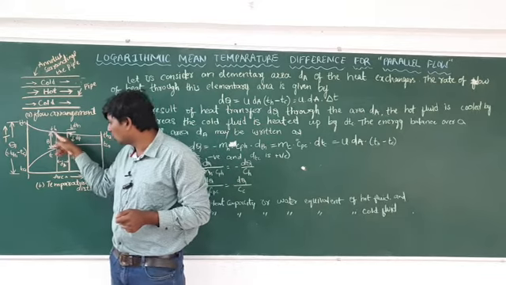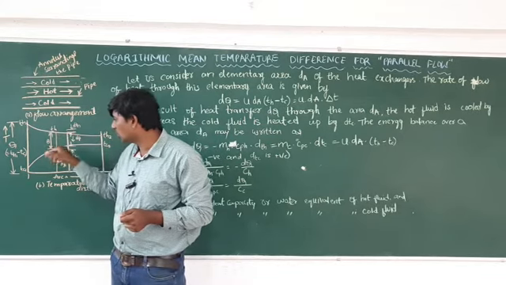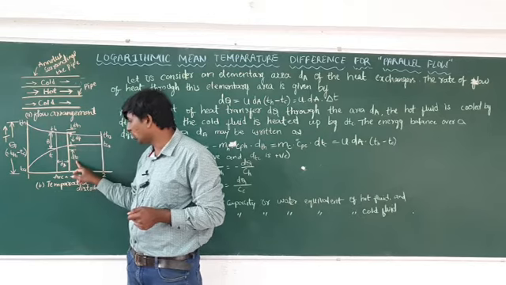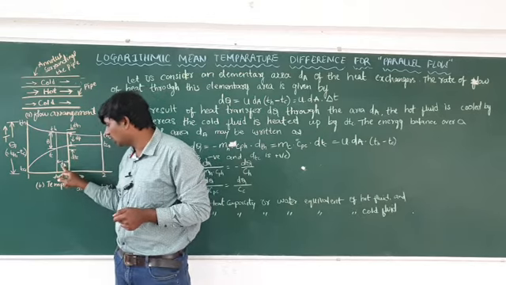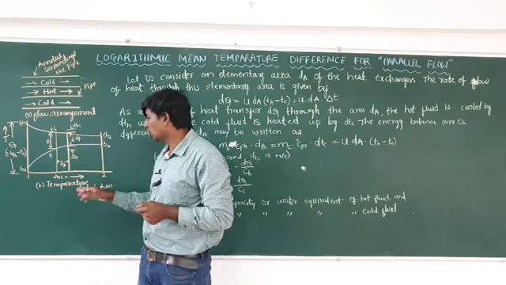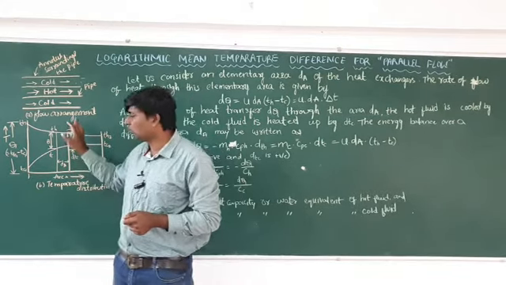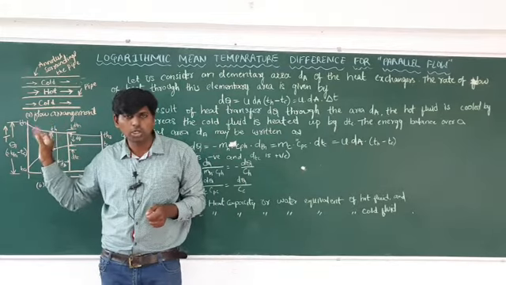So what you have to do, whatever the distance from this line to this line, you have to take as theta, and this one you have to take as d theta, and this one you can take as TC, and this area in between you can take as dA. This one is the area and this is the temperature distance. So this is the arrangement for parallel flow.